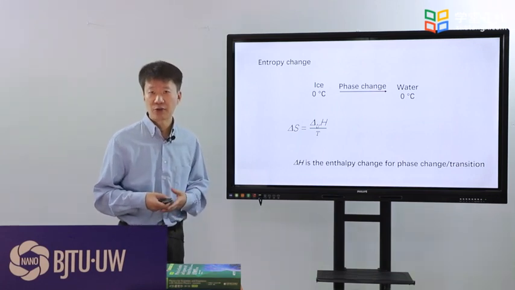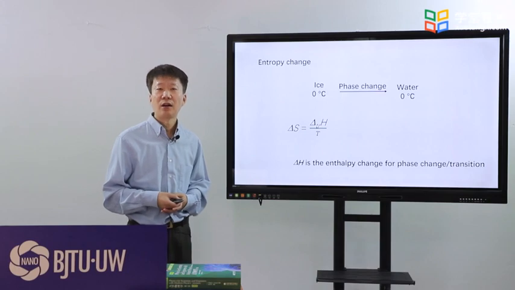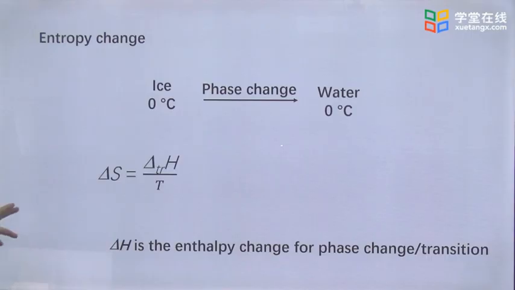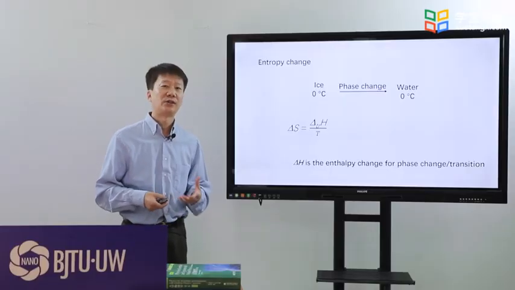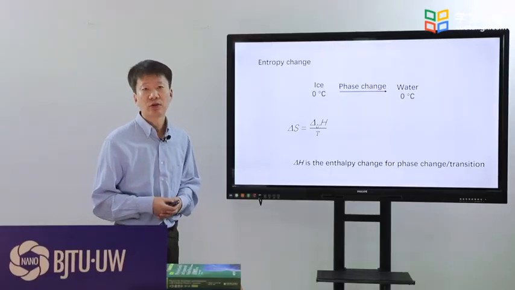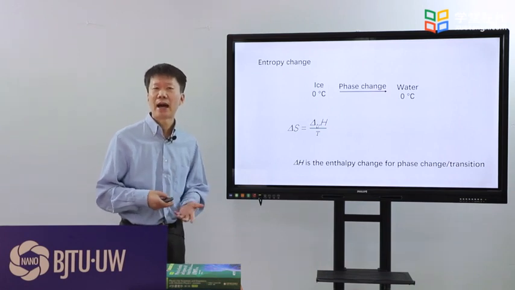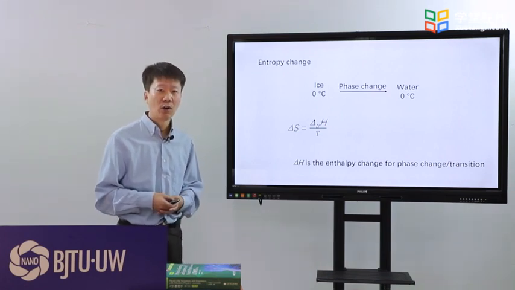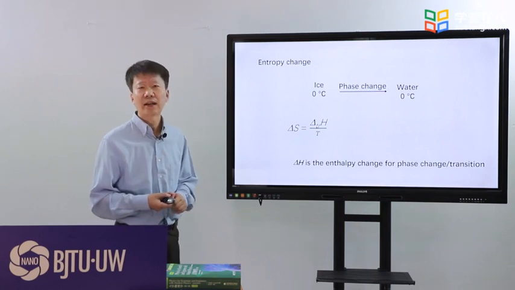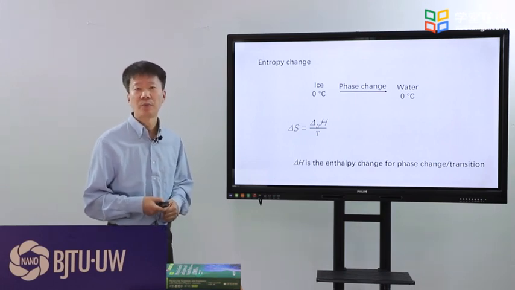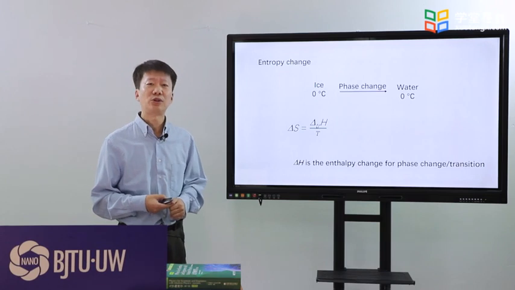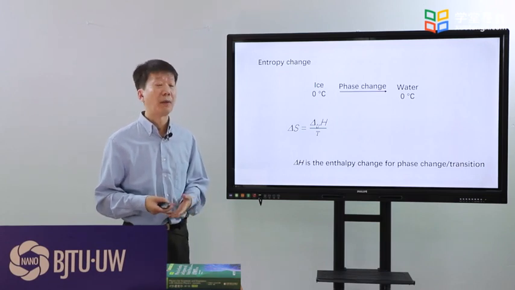The formula used to calculate the entropy change is shown in the slide. In the formula, delta H is the enthalpy change for phase change, or say phase transition. If we have measured the delta H value for the phase change, then we can calculate the entropy change value. We don't need to count the number of microstates.